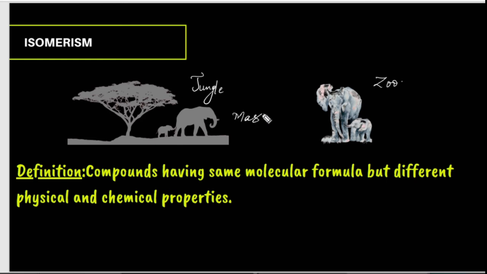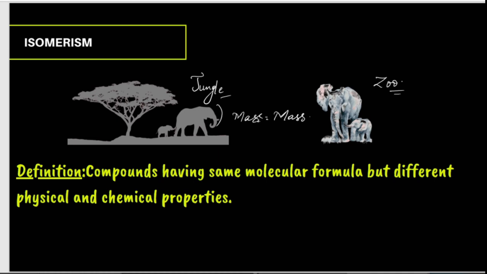The mass is same, but the difference is this elephant is living in a jungle and this one in a zoo. So isomerism is nothing but the compounds having same molecular formula but different physical and chemical properties are called isomers, and the phenomenon of this is called isomerism.